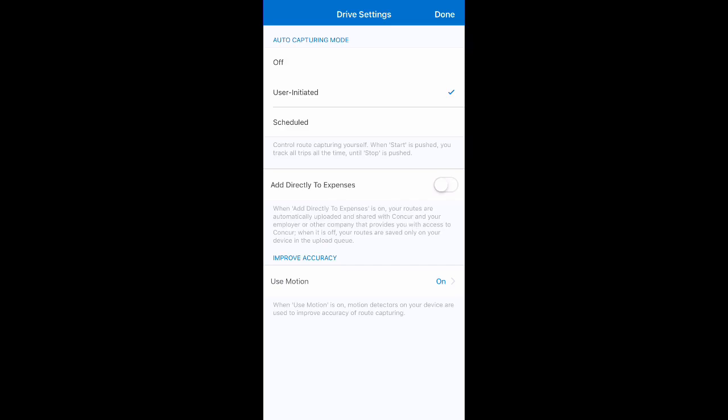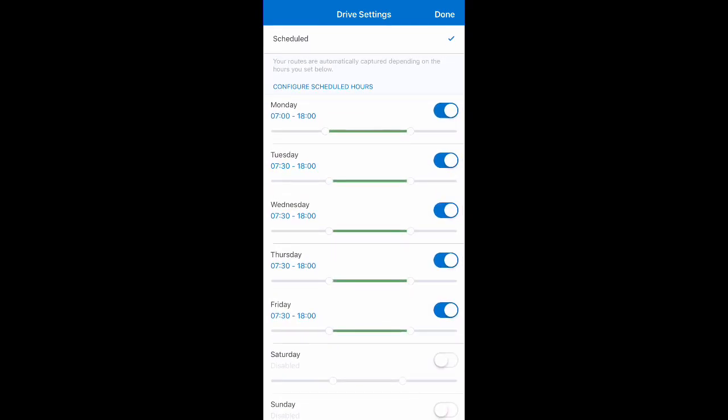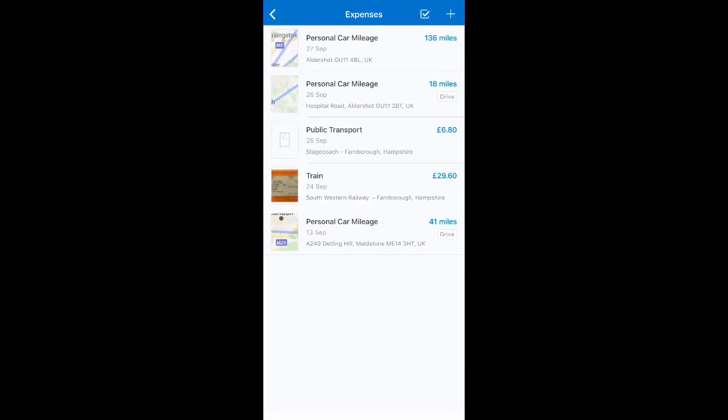The second method is what we call scheduled. And scheduled allows me to set the times and days that I want it to track my mileage. We can also use things like the Bluetooth connection and the sensors built into the modern smartphones to ascertain when the car starts and is in motion, so we know when to start tracking mileage. So the user can control when mileage should be tracked and recorded based on their working hours using this feature. Any recorded trips can automatically be added to the user's available expenses so that they can be added to an expense report. So that covers the core of mileage, and we can support both personal and company car mileage rate calculations.